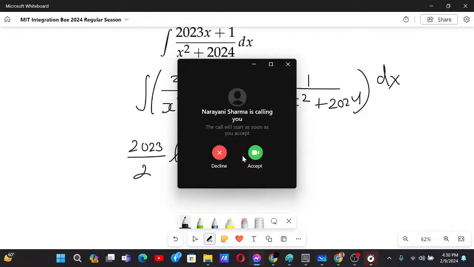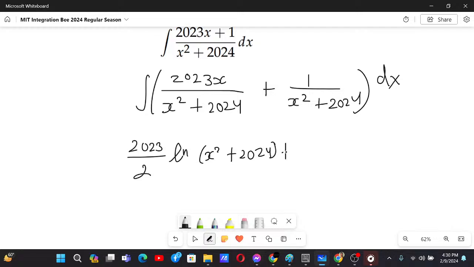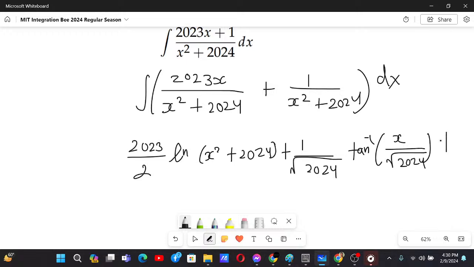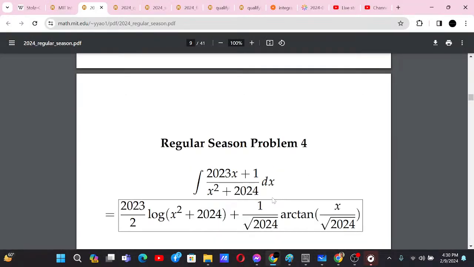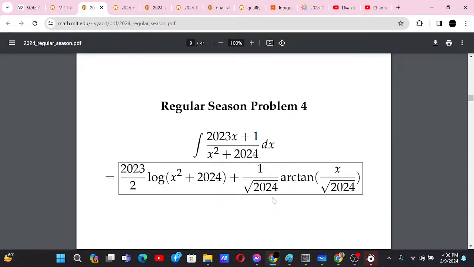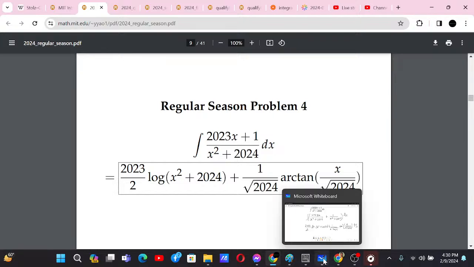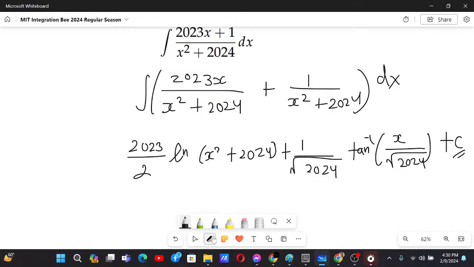Now over here I have 1 by root under 2024, and this is tan inverse x by root 2024 plus c. And this is the answer. Let's check. Yeah, 2023 by 2 ln of x square plus 2024 plus 1 by root 2024 tan inverse. Yeah, that's the answer, and it's the correct one. Now let's go to the next problem.